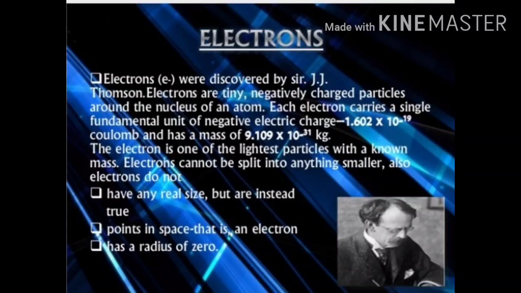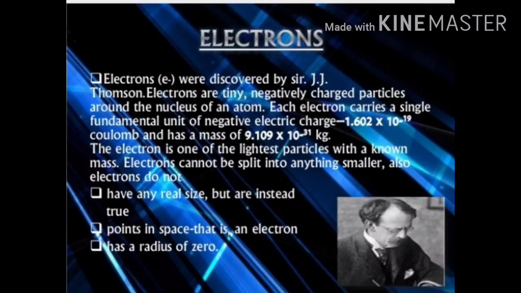Electrons were discovered by J.J. Thomson and they are negatively charged particles around the nucleus of an atom. Electrons carry 1 unit negative charge and that charge is equal to 1.6 into 10 raised to power minus 19 coulombs, where coulomb is the unit of charge, and the mass of one electron is 9.1 into 10 raised to power minus 31 kilogram.